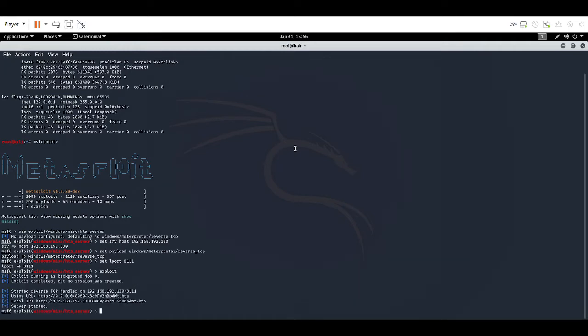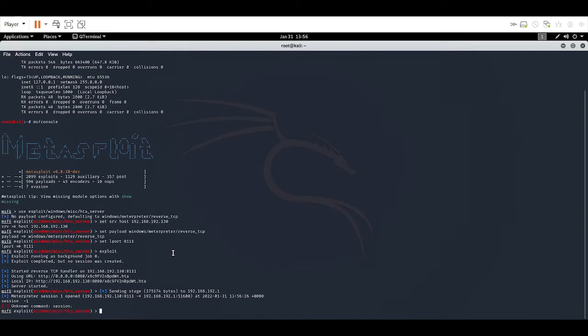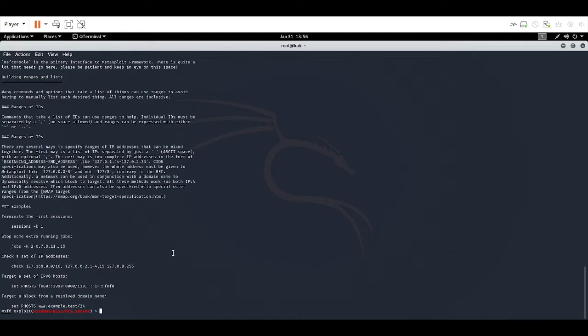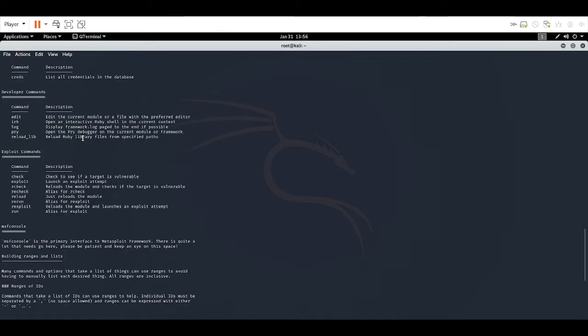So as you can see, it has generated a URL which will have a file which will hack into the computer. So I just ran that file in the other machine. And it has gathered a session, and now we will do sessions dash i one, enter. Session 1 opened, so we will type help. So as you can see, there are many things we can do right now.